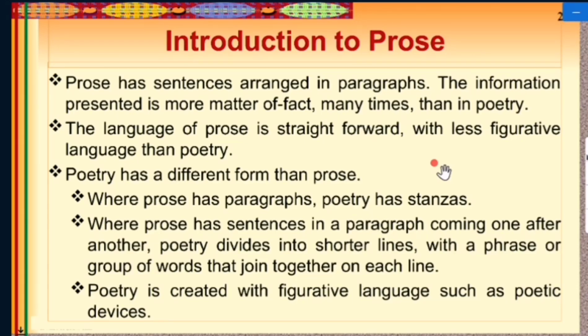Poetry has a different form than prose. Where prose has paragraphs, poetry has stanzas. Where prose has sentences in a paragraph coming one after another, poetry divides into shorter lines with a phrase or group of words that join together on each line. Poetry is created with figurative language such as poetic devices, whereas prose is presented as matter of fact and is written or arranged in a paragraphic form.